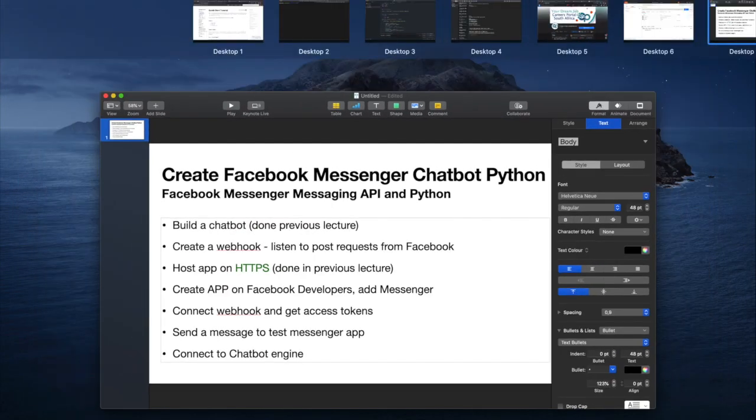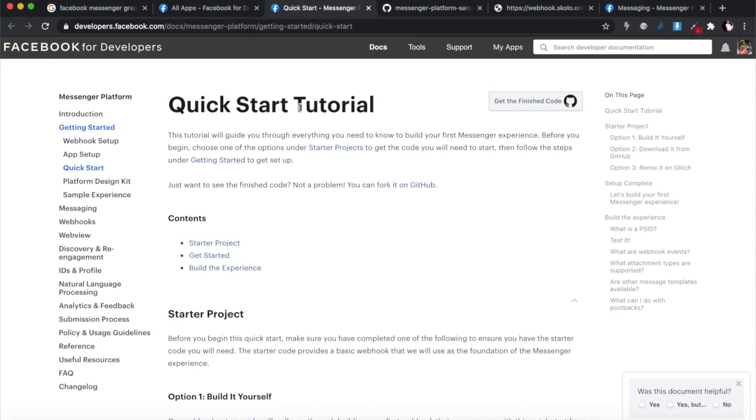Okay. So let me show you over here. If you go to the Facebook developers website, and I will also link this in the description below, there are a lot of tutorials and they're all over the place, but I'm going to help you organize your thoughts in this lecture and tell you exactly where you need to go to find the tutorials that you need for this specific exercise.